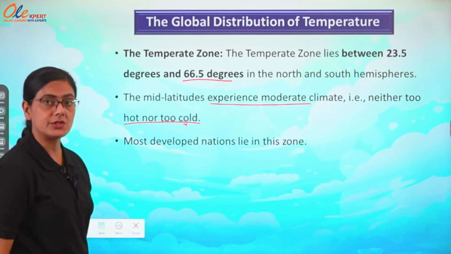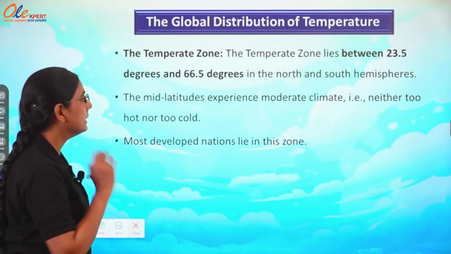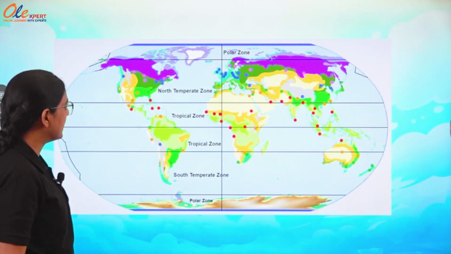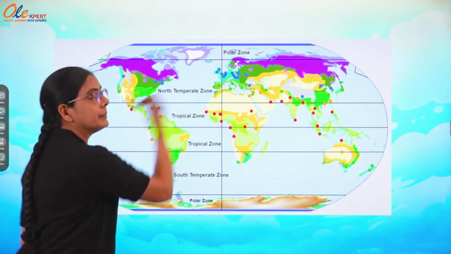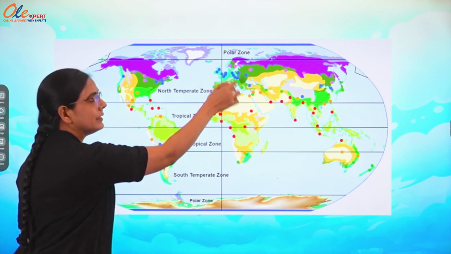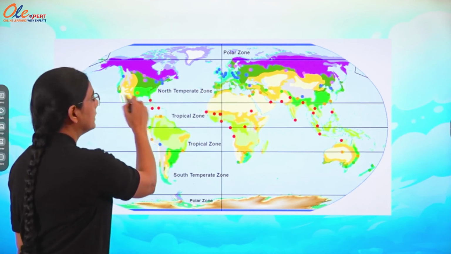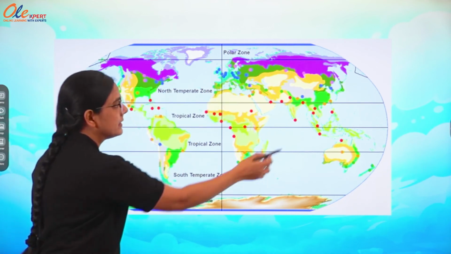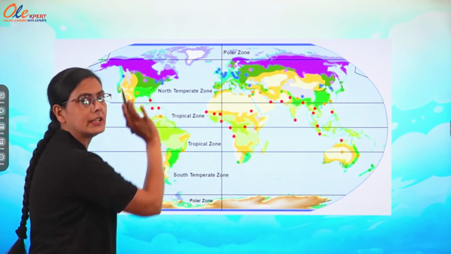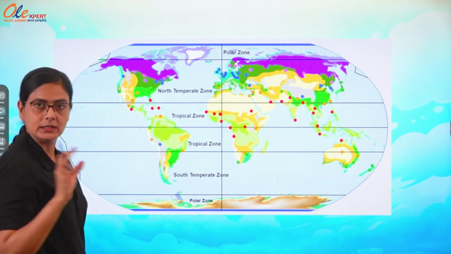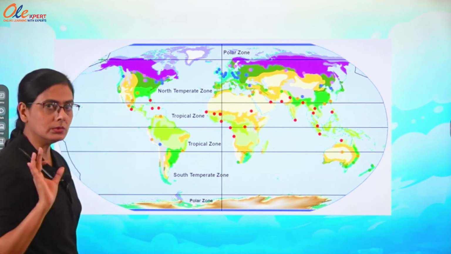Most developed nations are there in this one region. You can see here in this map also, north temperate and south temperate zone. Maximum developed countries, means European countries and USA, are there in the temperate, soothing climate, not too cold, not too hot.